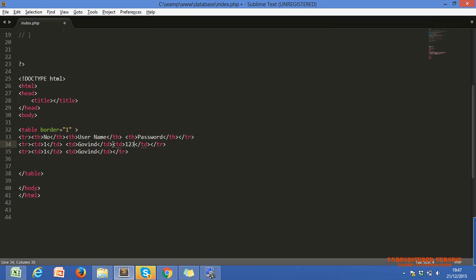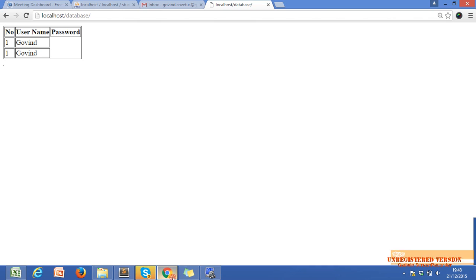I'm just using a hard coded password, nothing else. Let me give any name. Now let me show you the result. Yes, we are getting another data in the password column also.